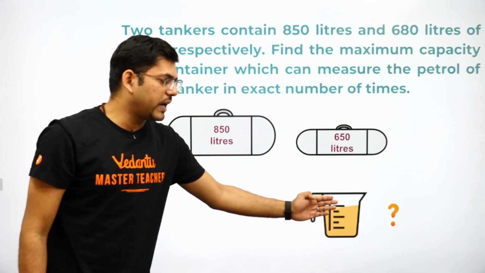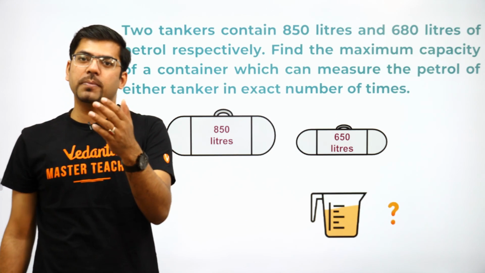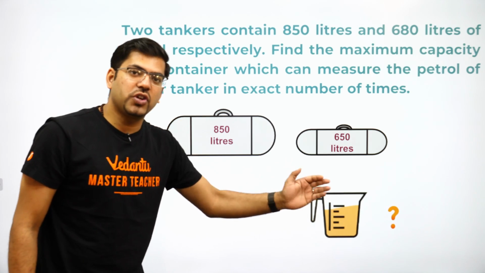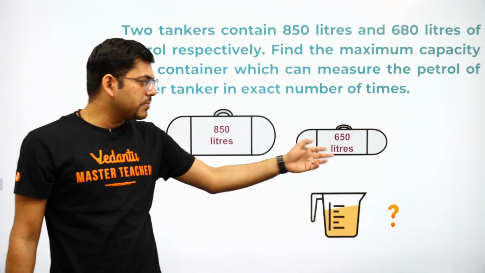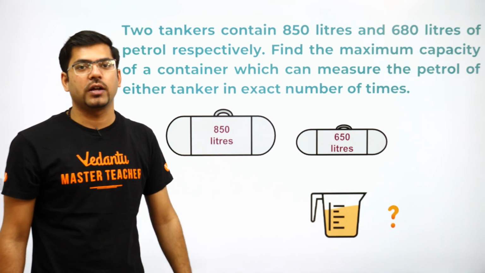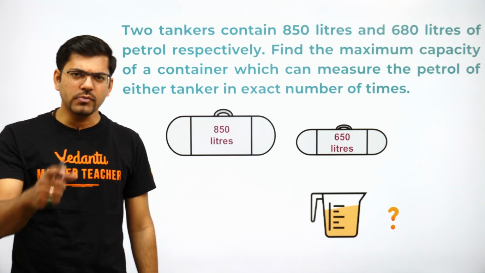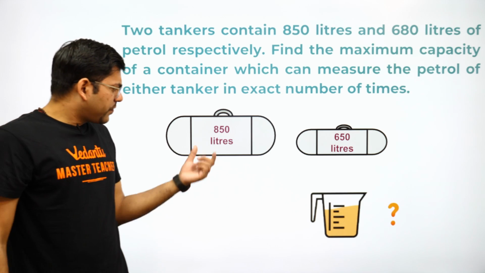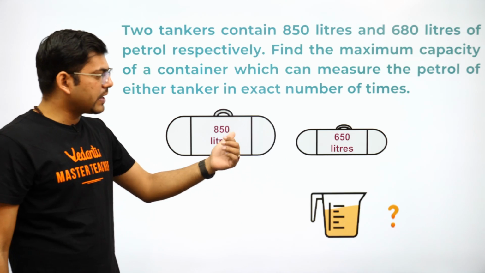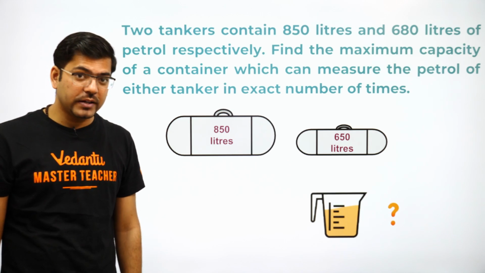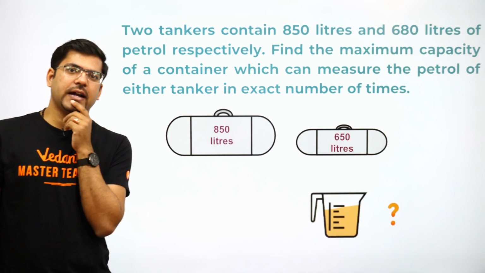So say for example, you take 3 mugs, 4 mugs or 10 mugs or 100 mugs, but that should be an integer. It should not be like you have filled this mug 3.5 times, then this container is full. Means you are being asked how many mugs you need to fill this container. And similarly here also, how many mugs do you need to fill this container completely. Now if this is 850 liters and this is 680 liters, then surely this mug is going to fill it in a multiple number of times. But that multiple number of times, would it be equal to 850 or something less than that?